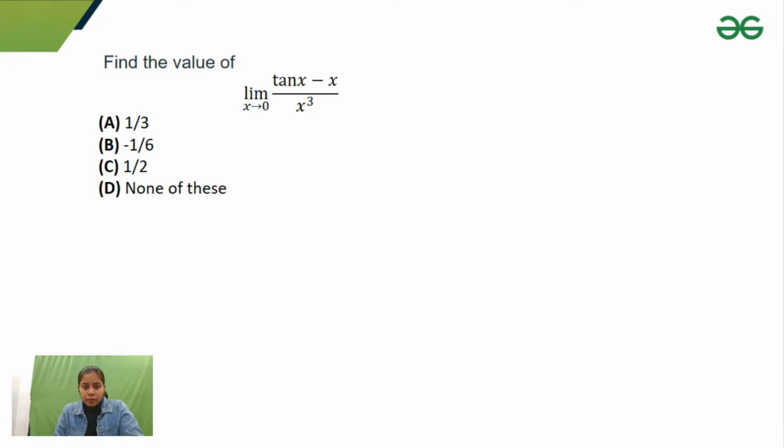So guys, what I would do here, I'll apply the L'Hopital rule because it is 0 by 0. So the differentiation of tan x would be sec square x minus 1, limit x approaches 0, and the denominator would become 3x square. But again, if I put x as 0 here, sec 0 is 1 and 1 minus 1 is 0, and 3 into 0. Again, I am getting 0 by 0 form. If I'm again getting 0 by 0 form, can I apply the L'Hopital rule?